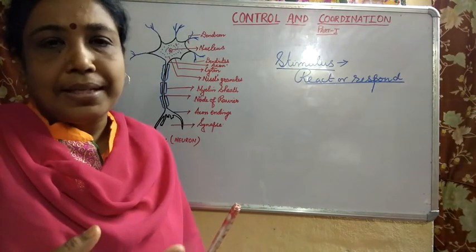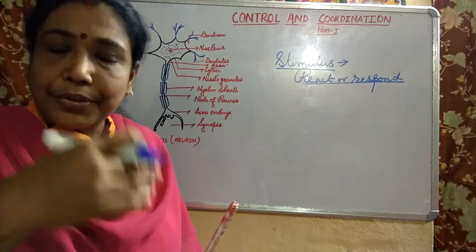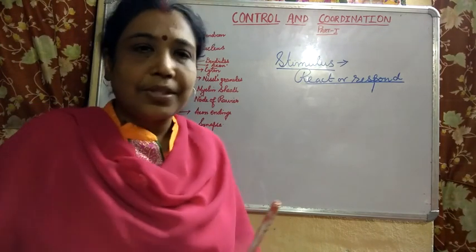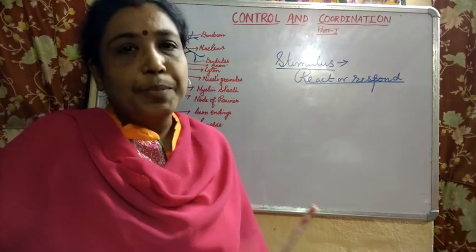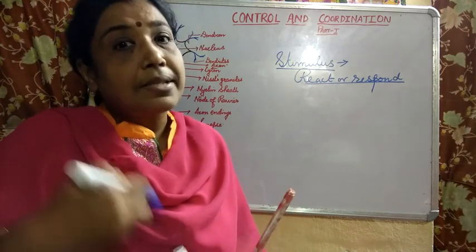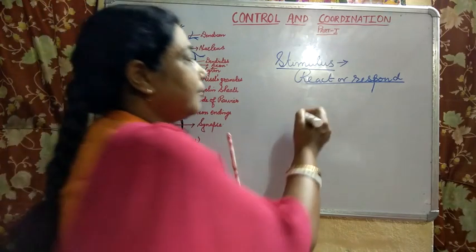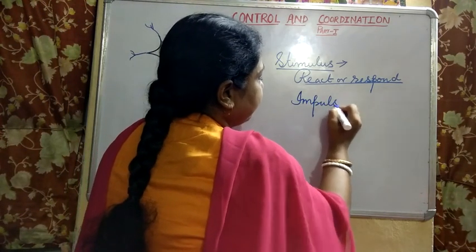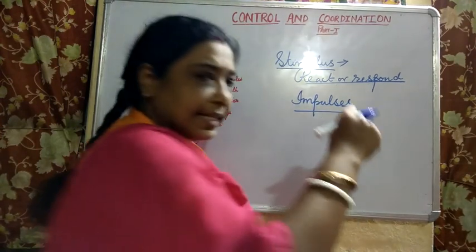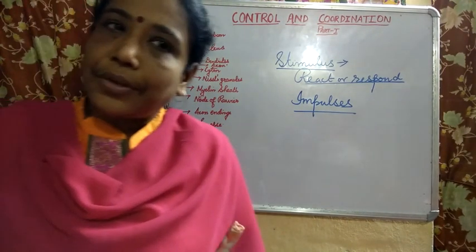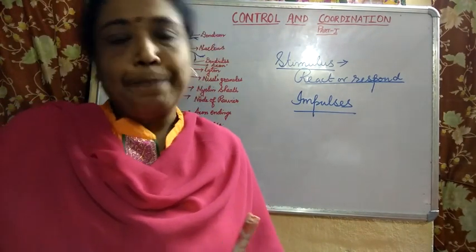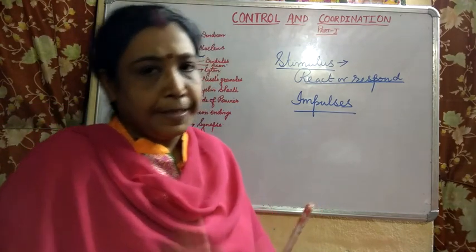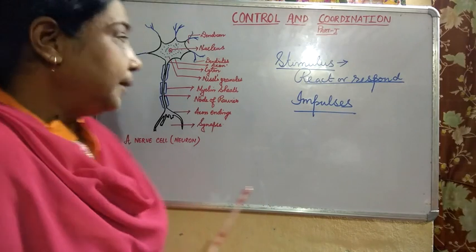And this stimulus which is causing you to react or respond is picked up by the neurons. Then it is transformed into the form of impulses when it is carried along the neuron. So let us see the structure of neuron in detail.